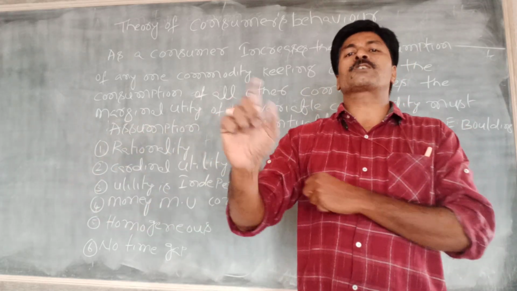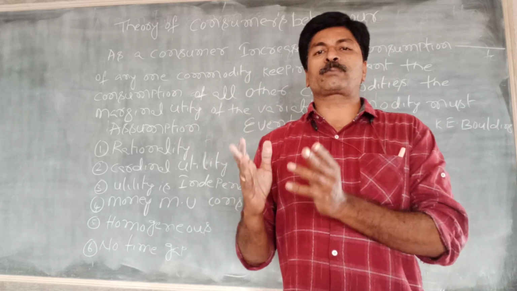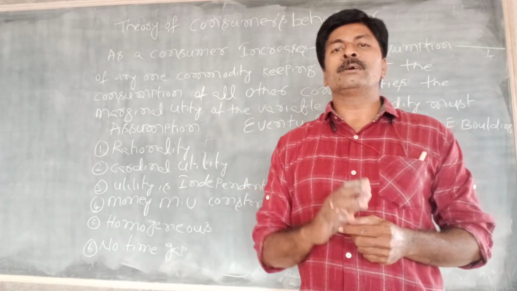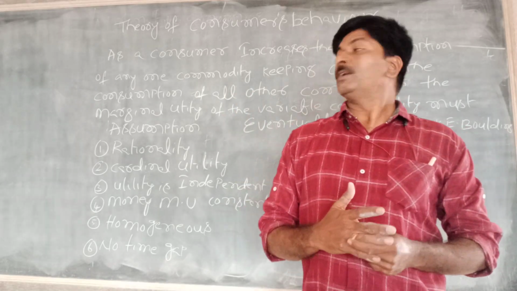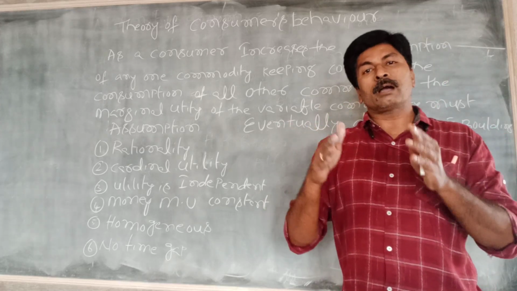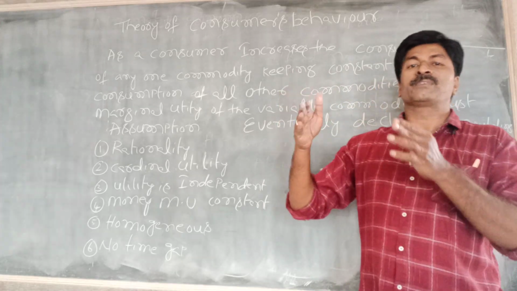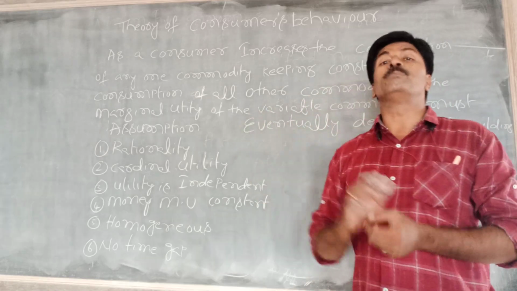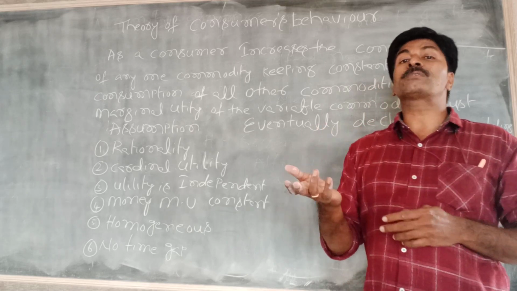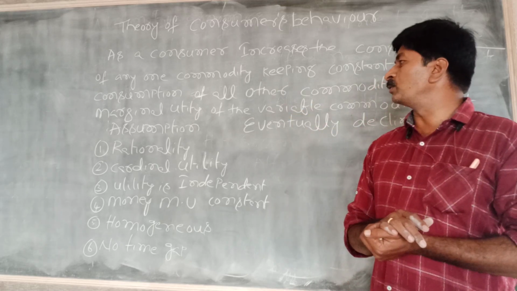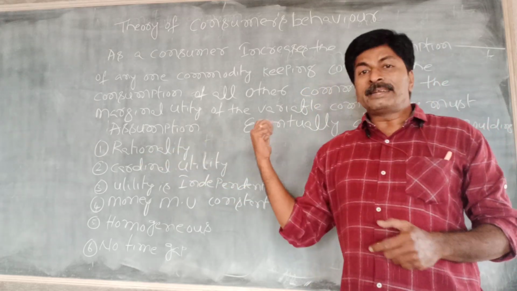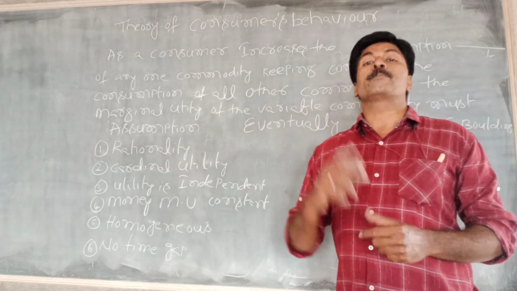H.H. Gossen explained this law of diminishing marginal utility in 1854. Later it was developed by Alfred Marshall. Like every economic theory, this law also depends upon some assumptions. So presently we are observing the assumptions for the law of diminishing marginal utility. The first one is rationality. In his opinion, the consumer is a rational man.